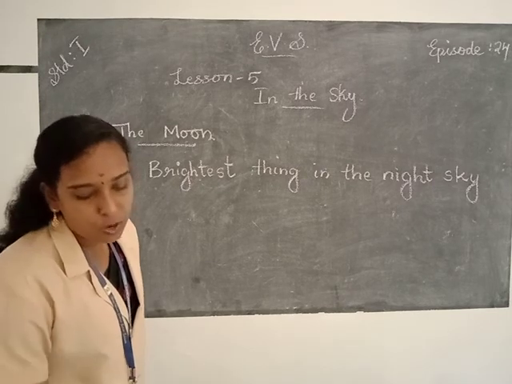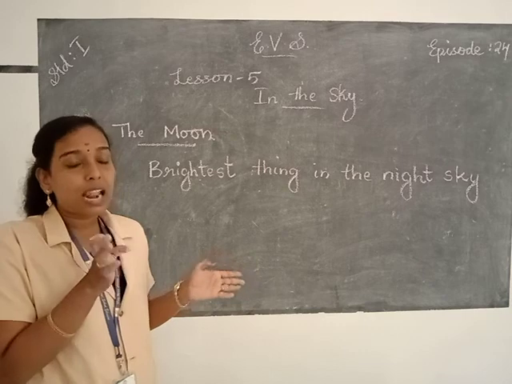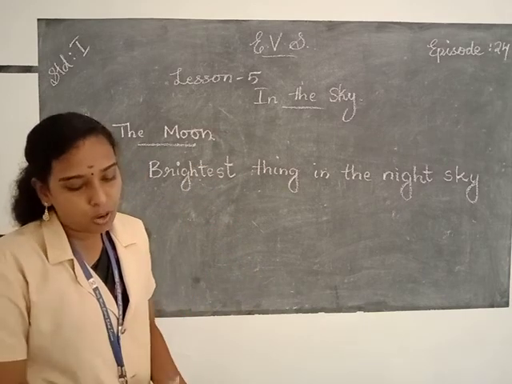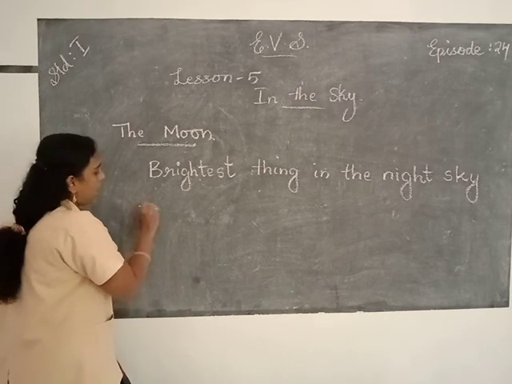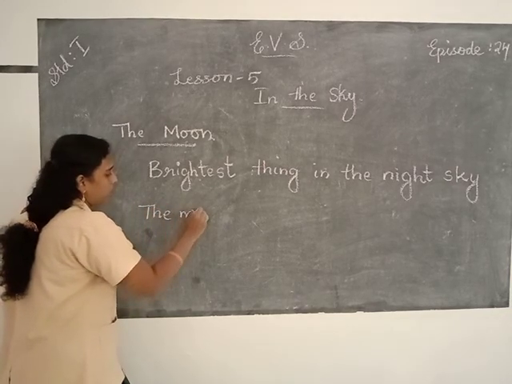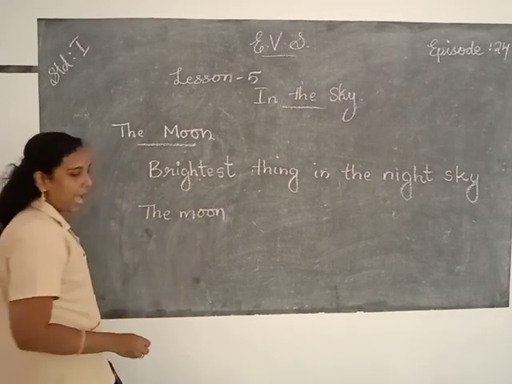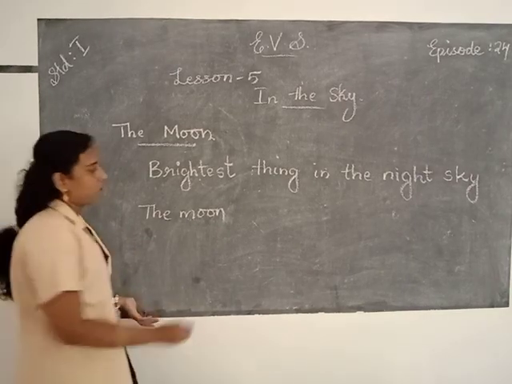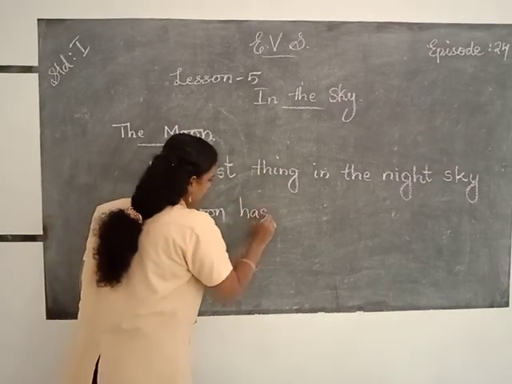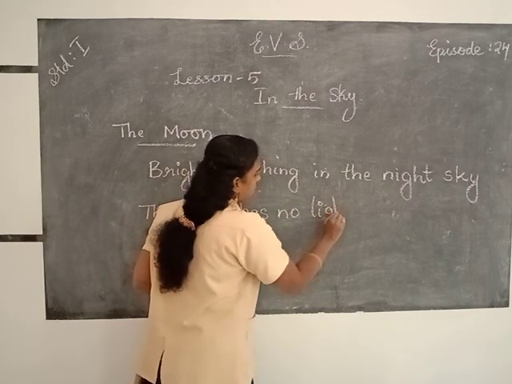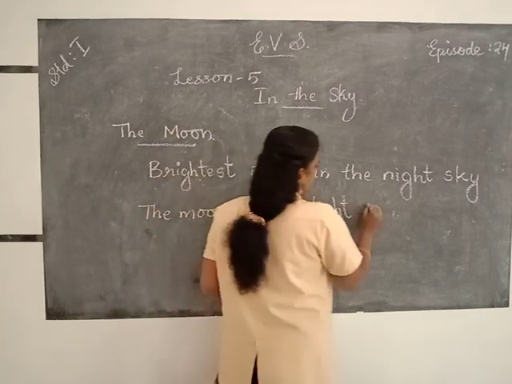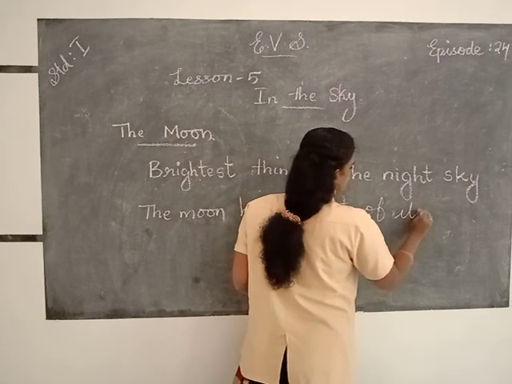And the moon has no light of its own. It reflects the light of the sun. So the moon has no light of its own. The moon, M-O-O-N, has, H-A-S, no light of, L-I-G-H-T, light of its own.